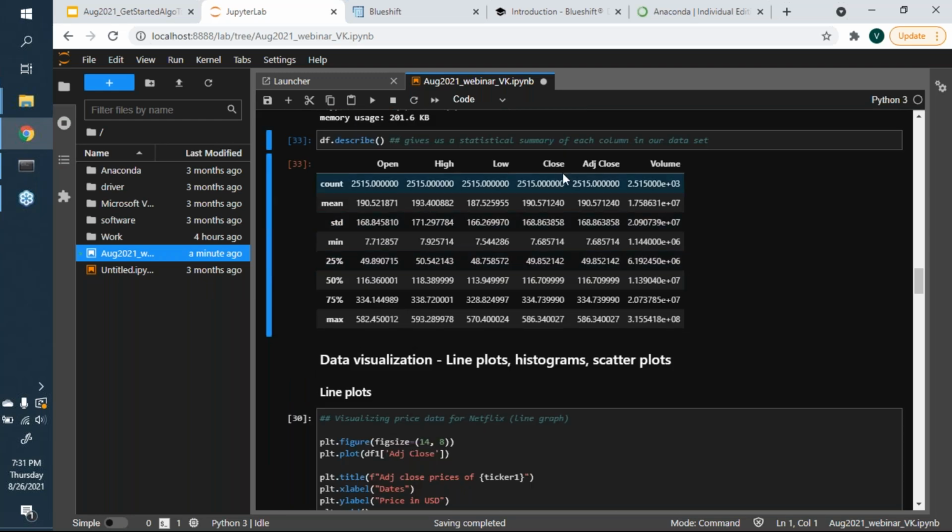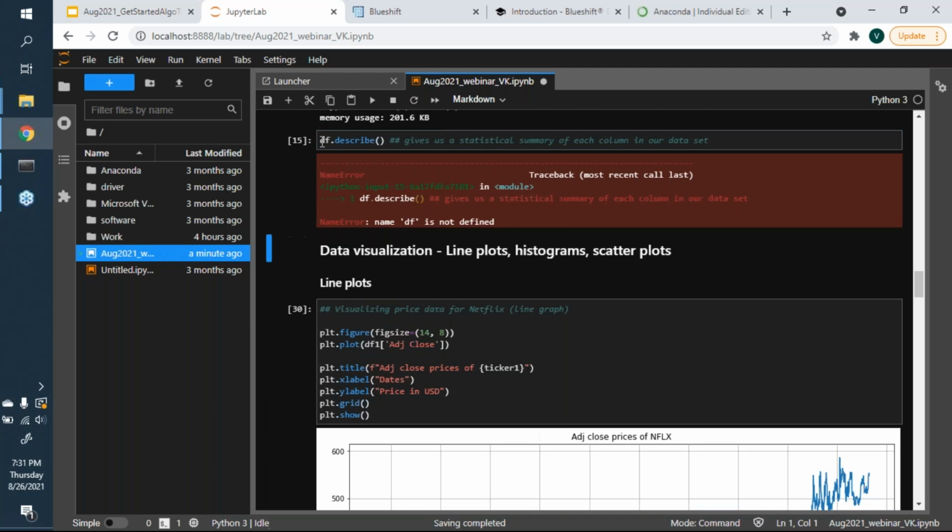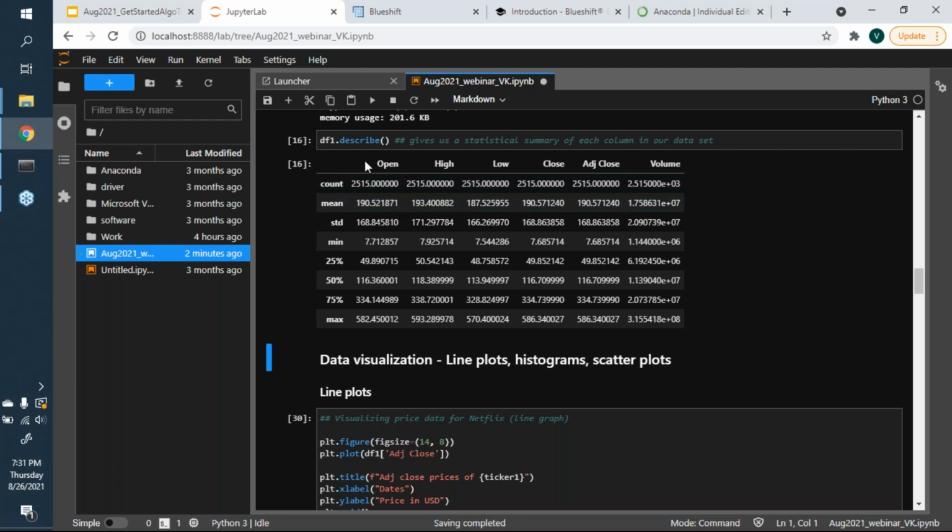A df.describe gives you summary statistics on each column of the data that you have. So let's do df1.describe. It tells me things like the count, the mean, the standard deviation, the min, max, and the percentile values: 25th percentile, 50th percentile, 75th percentile, and so on. Not all of these values make sense all the time, but I wanted to show you that all it takes is a short command to give you many summary statistics of as many columns as you have in a data set.